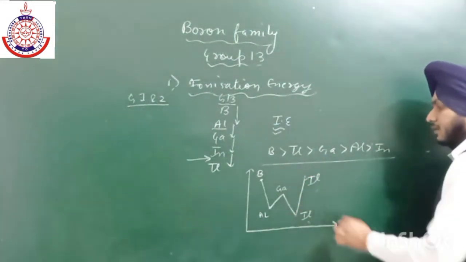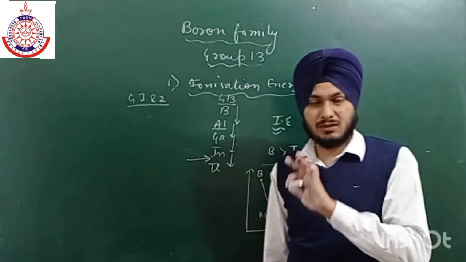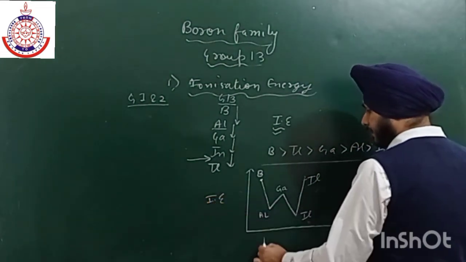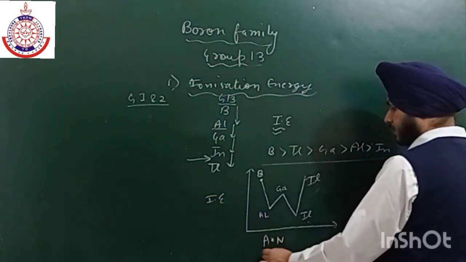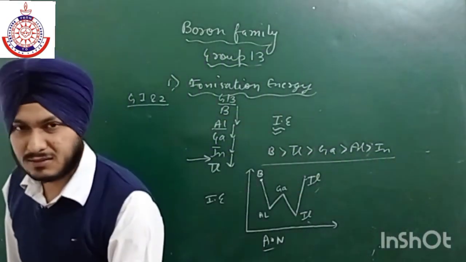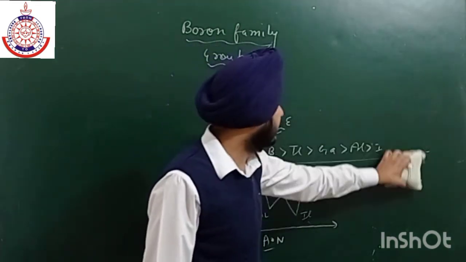Okay, so you can remember it by W. Here we have ionization energy, here we have atomic number. Okay, so you can remember it with the help of a W. Okay, so graphically it is easier to remember. Okay, next property is electronegativity.